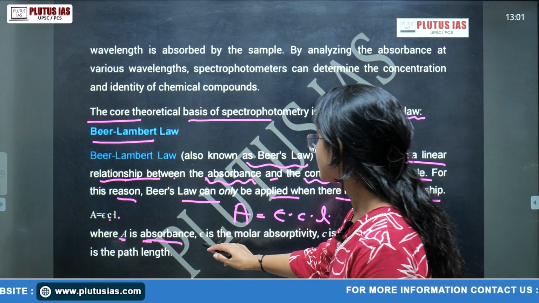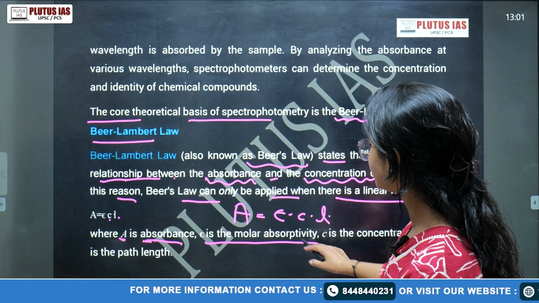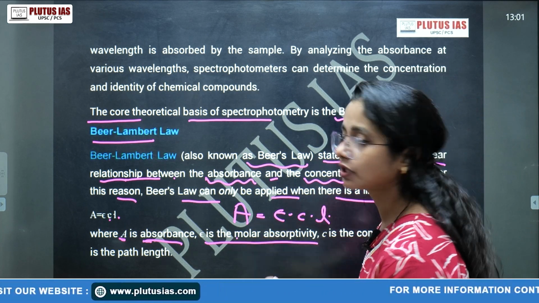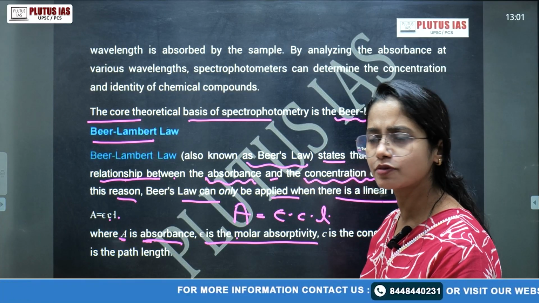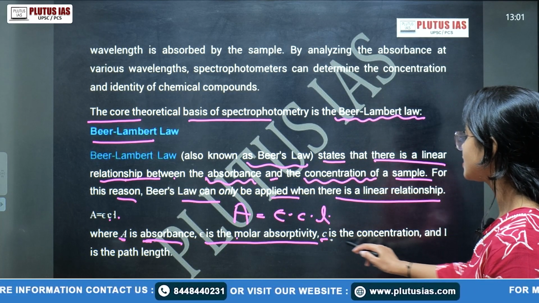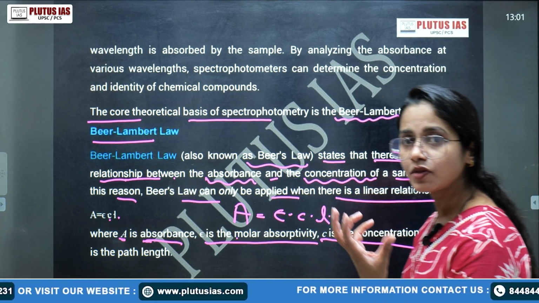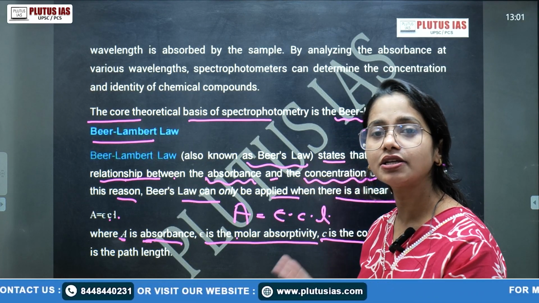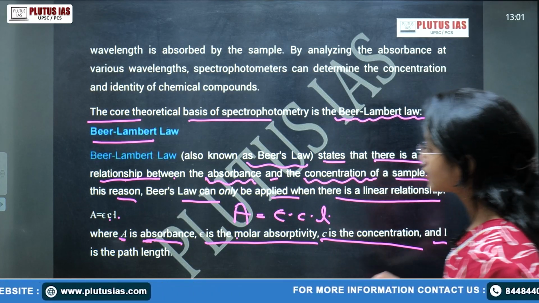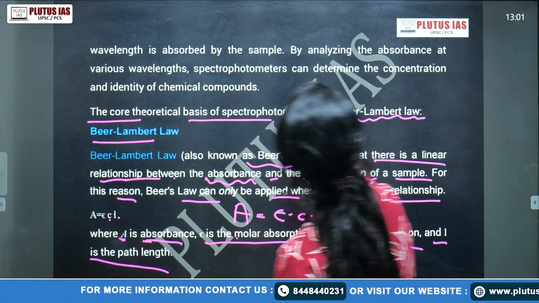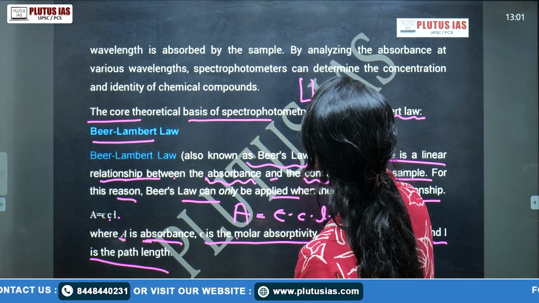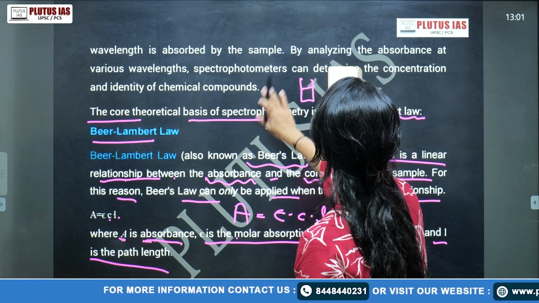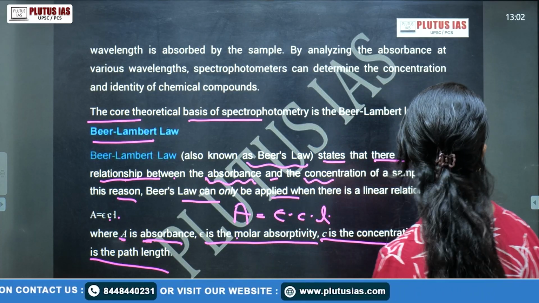Epsilon is the molar absorptivity, which relates to the molecular weight; there is a different formula for it, and we will not go into that. C is the concentration of the material through which the light is passing, and L is the path length. Suppose this is your test tube; this is the length we are talking about with respect to L.